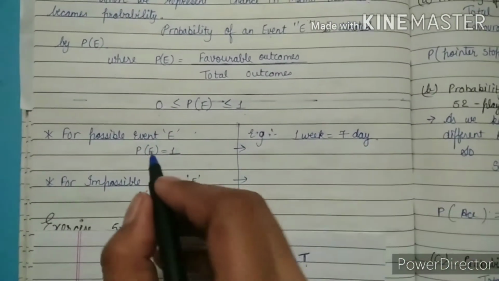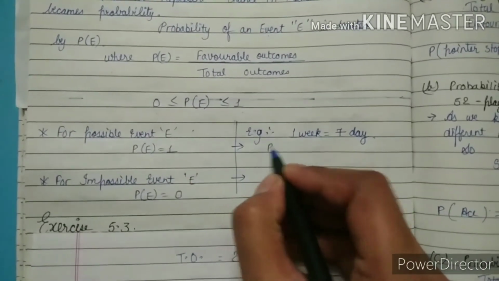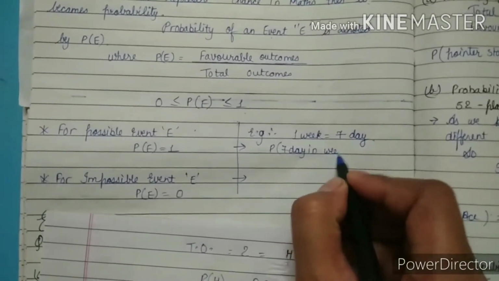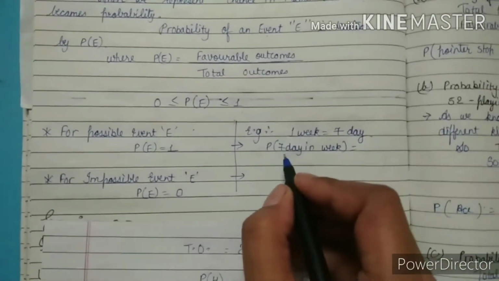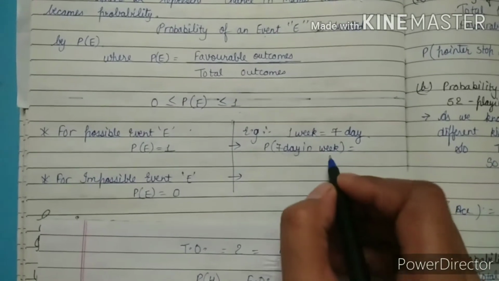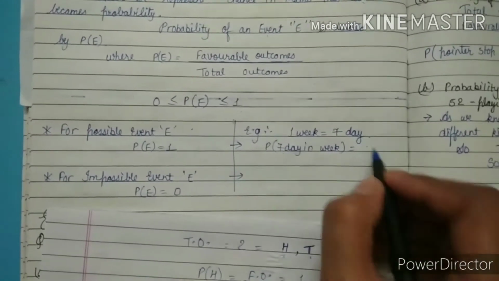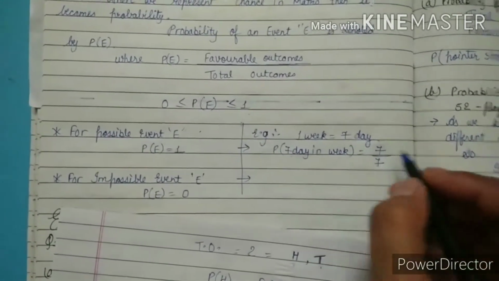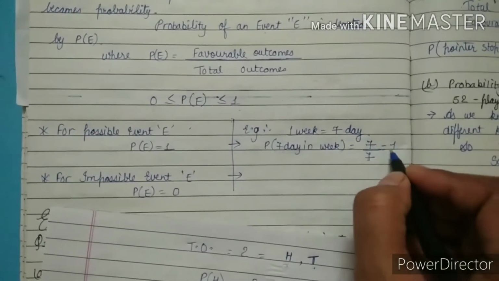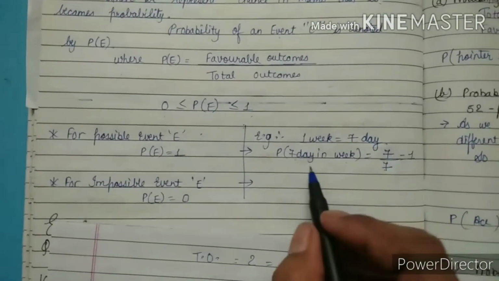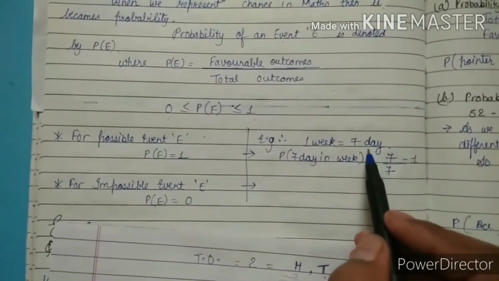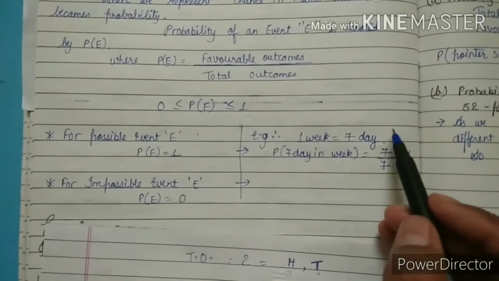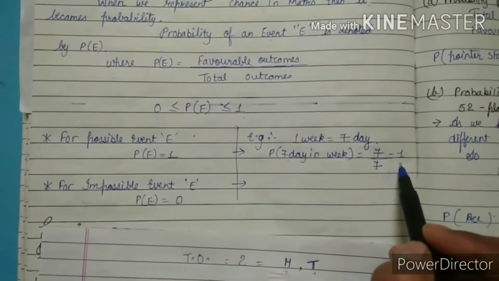When we take the probability of 7 days in a week, it is always 1, because 7 days out of 7 total days, and when we reduce 7 by 7, it becomes 1. This is the possible event, because 7 days will come in 1 week. We don't have less than 7 or greater than 7. So its probability is 1.